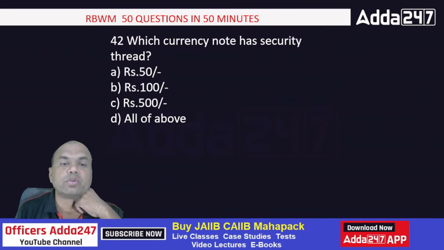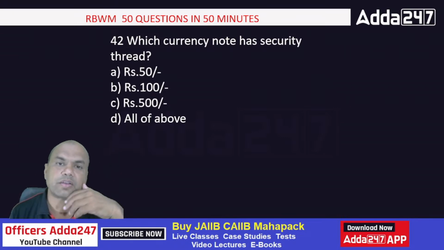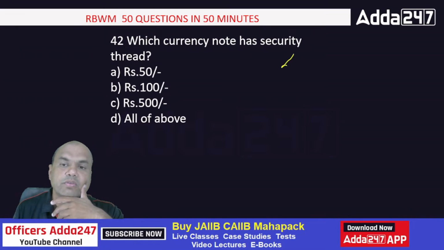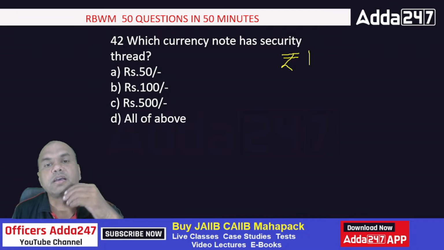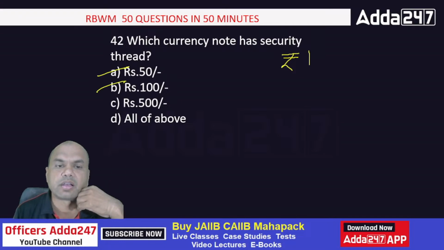Which currency note has security thread? Okay, let me ask you which does not have security thread. That is simple. Rupee 1 does not have security thread. But other than that, everyone has it. So which currency note has security thread? 50, 100, 500, all of the above. That is the right answer, isn't it?